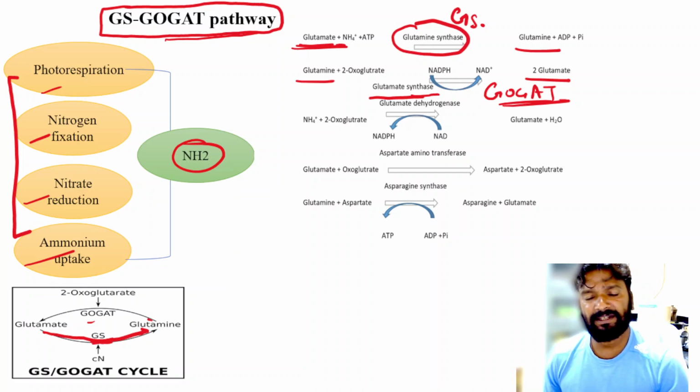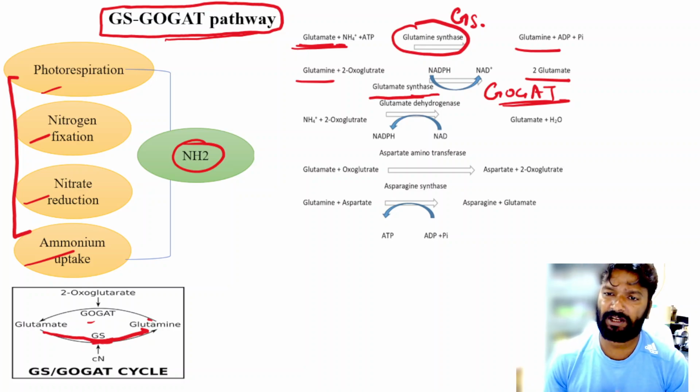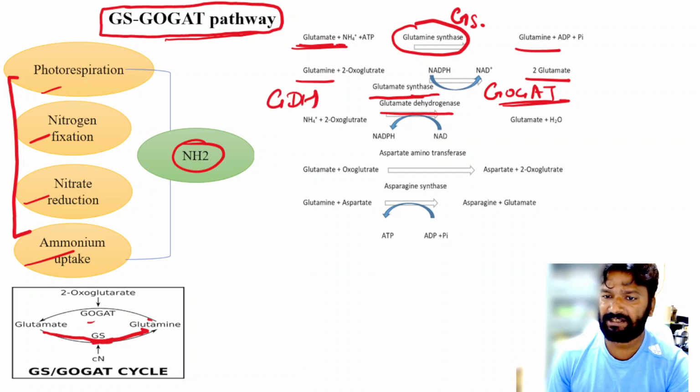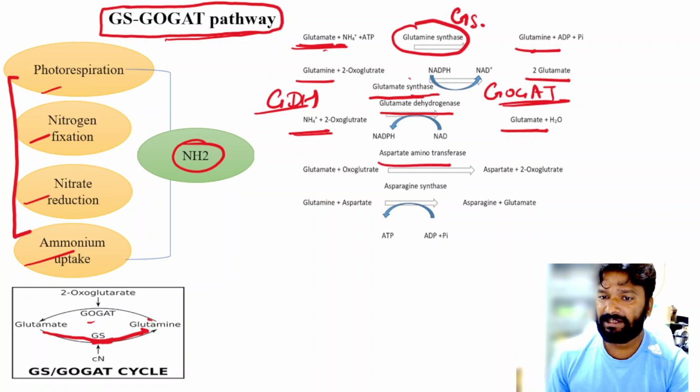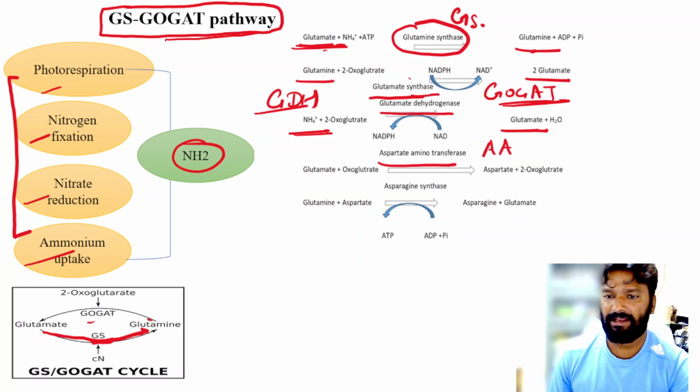Okay, in which these compounds are converted into the amino acids, and there are also several other enzymes like glutamate dehydrogenase, that is known as GDH. It converted ammonium into the glutamate. Then this glutamate again converted into the glutamine, glutamine to glutamate. Also, there is an enzyme that is known as AAT, aspartate aminotransferase.